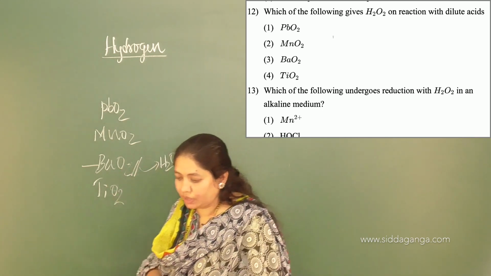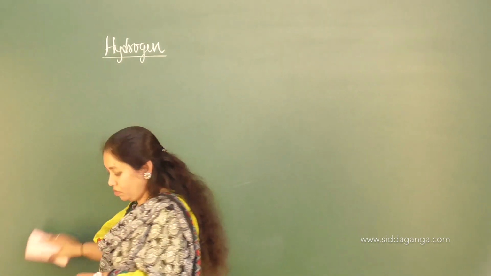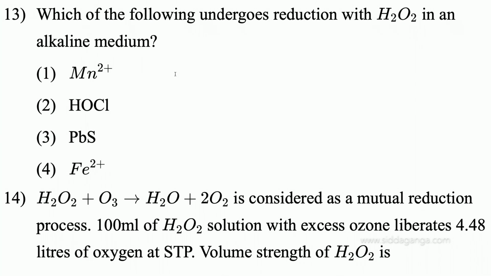Shall I move on to the next one? The next question is, which of the following undergoes reduction with hydrogen peroxide in an alkaline medium?